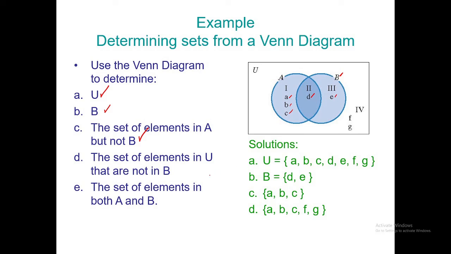What about letter E? The set of elements in both A and B. And I'm using the word and. When I say the word and, it's intersection. Meaning, unsay common sa A ug sa B. The letter D. So, take note, when I use the word and, it means intersection. Katong giingon sa inyong classmate A, B, C, D, moti A or B. When I use or, it means union. Okay? So take note of those words, connectors na to.